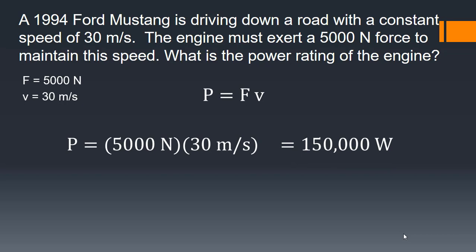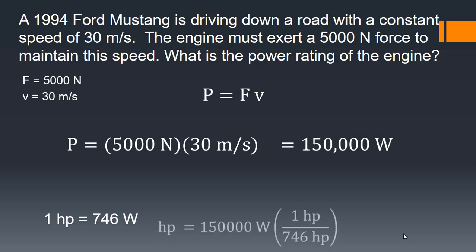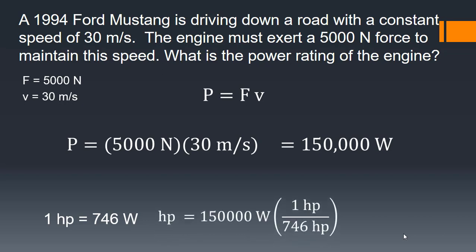So what does this mean in terms of power? What can we relate this to? You've probably heard of engine power referred to in terms of horsepower. 1 horsepower is equal to 746 watts. To convert the watts of our engine into horsepower, we take the 150,000 watts and divide it by 746. And this translates into a horsepower of 201.